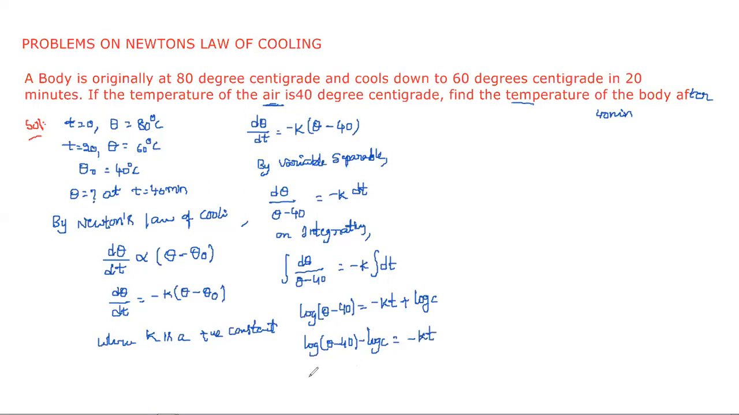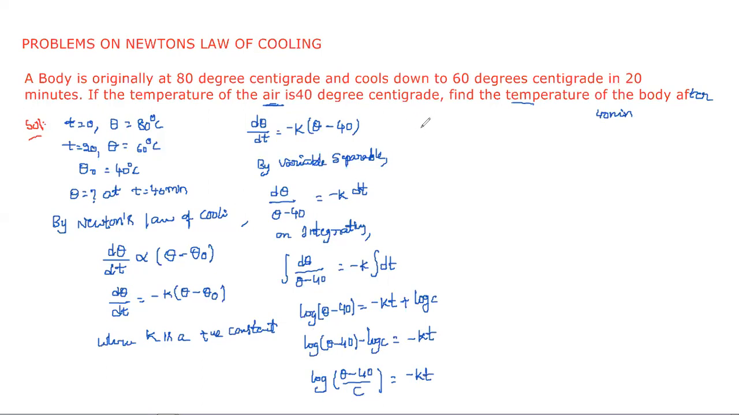And then this is in the form of log a minus log b. Simply, how can we write this one? Log a by b. So log of theta minus 40 by c is equal to minus kt. And then simply, how can we write this one?